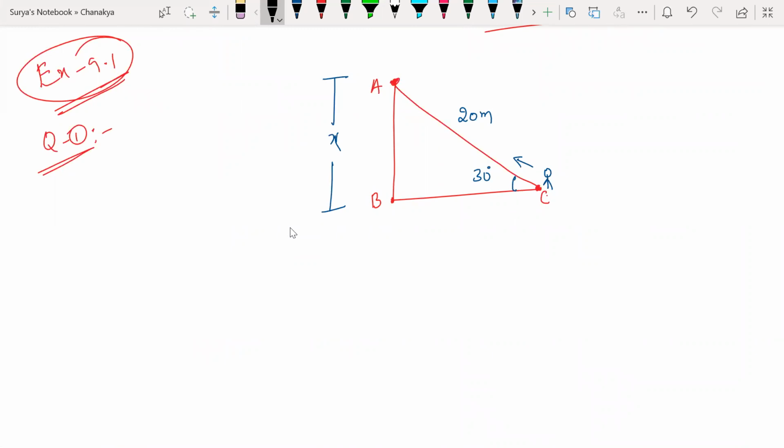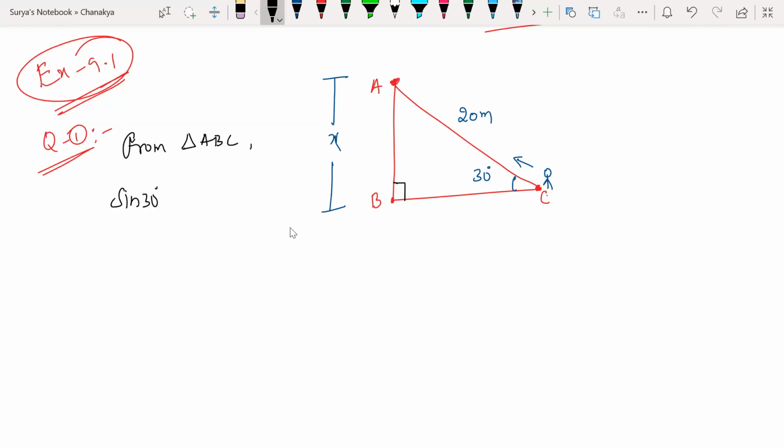So he has given 20 meters, the length of the rope, and this angle is 90 degrees. So guys, here from triangle ABC, which trigonometric function could I apply here? Cos 30, sin 30, what? I know hypotenuse. What is the opposite side here? So let us apply sin 30 degrees.